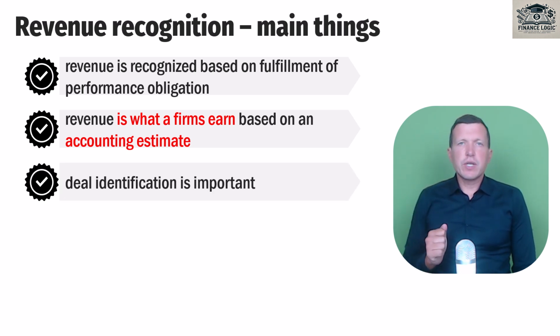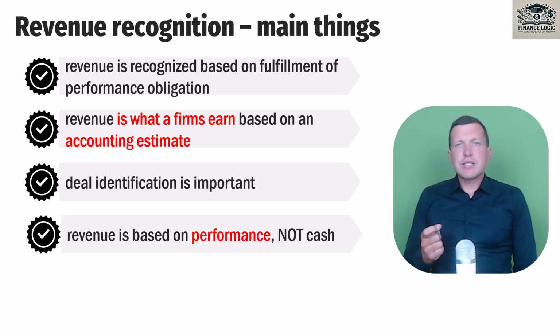The next important thing is deal identification. It is important to identify what we have to do for our clients and what we get for making our customers happy. And finally, revenue is based on performance, not cash. So when we receive cash, it doesn't mean that we earn revenue.